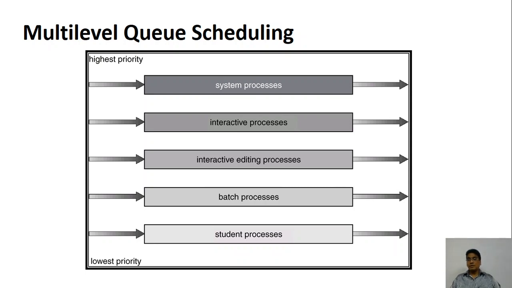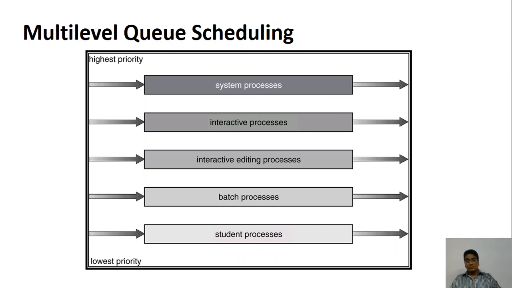The difference between interactive process and interactive editing, one simple example is you are issuing some commands to the operating system that becomes interactive processing. You are using Microsoft Word for editing something that is also interactive, but it is not as quick as issuing the command.